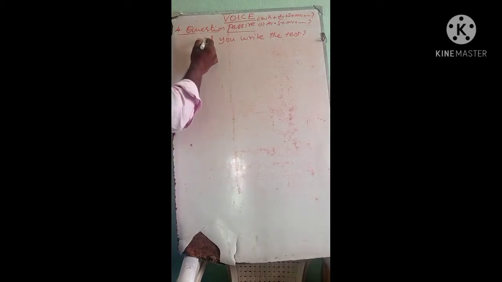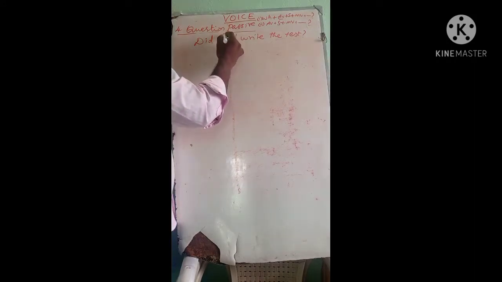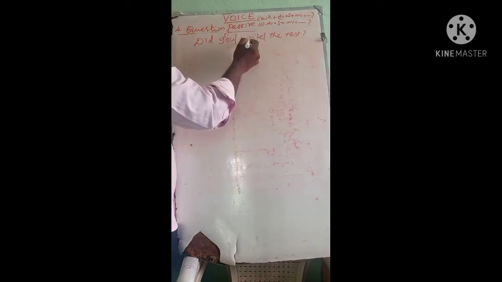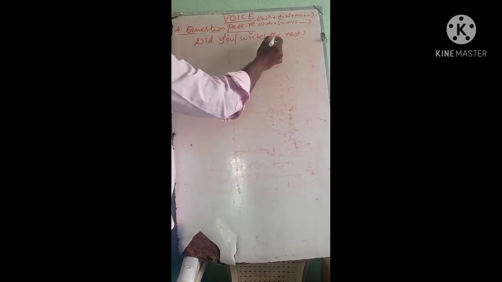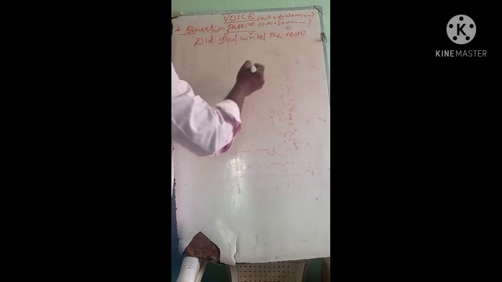I already told you in the beginning level, in the first type, that is the WH type question, just replace the auxiliary after the subject so that it becomes a statement. So you is the subject, did plus write is wrote, the verb, test is the object.